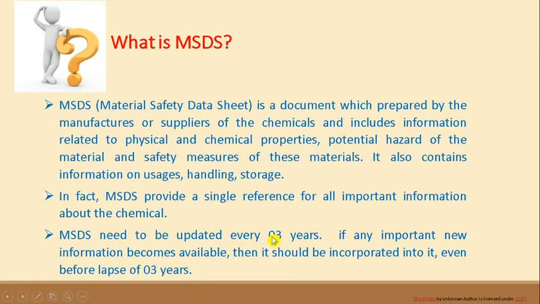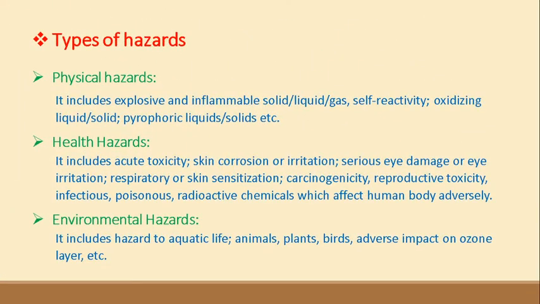This MSDS needs to be updated every 3 years by the manufacturer or suppliers. But if any important information is found meanwhile, then it should be incorporated immediately. So let's see detailed information about this MSDS. This document particularly includes three types of hazards: physical hazards, health hazards, and environmental hazards.